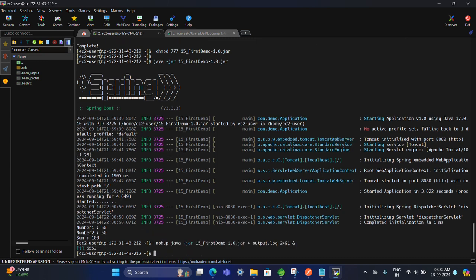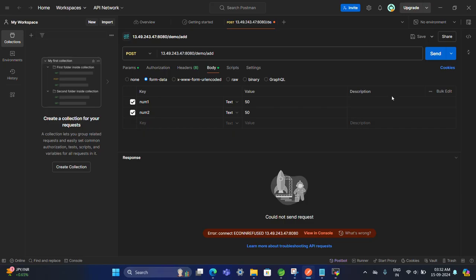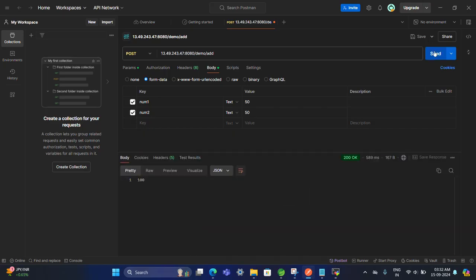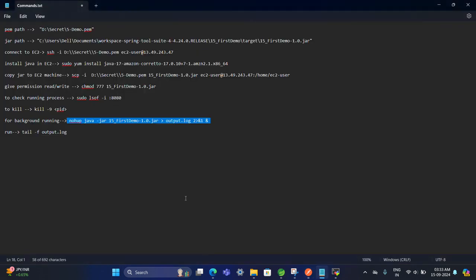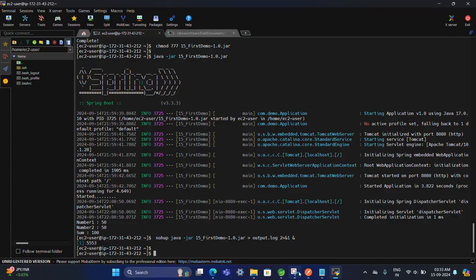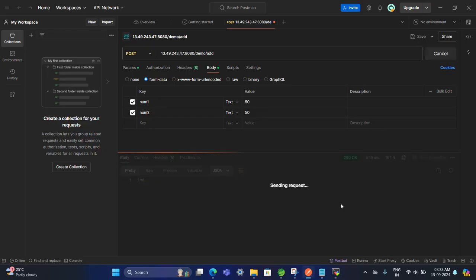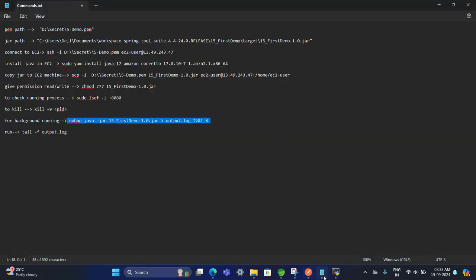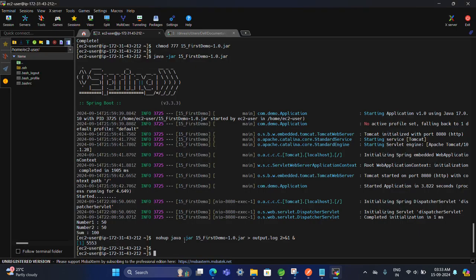Nohup. Okay, enabled. Let's check whether it is working or not. I think it is working fine. It means the nohup command works perfectly. Okay, let's press Control C and check again. One thing also: the nohup command has an output log file in which all the logs are written. For checking that file, it is not showing here. Let's check whether the logs are being saved in the console log or not.